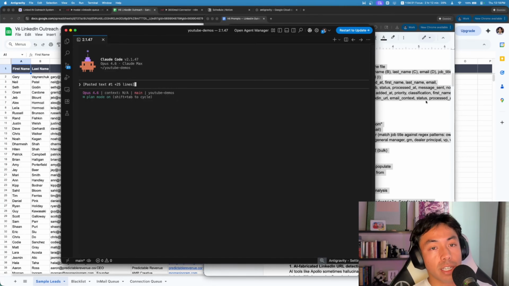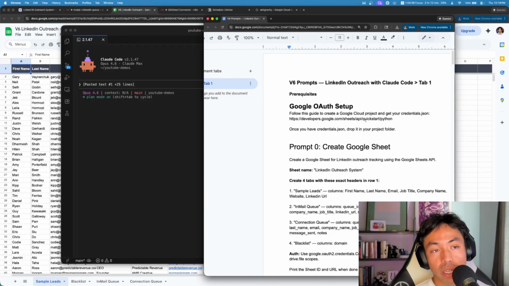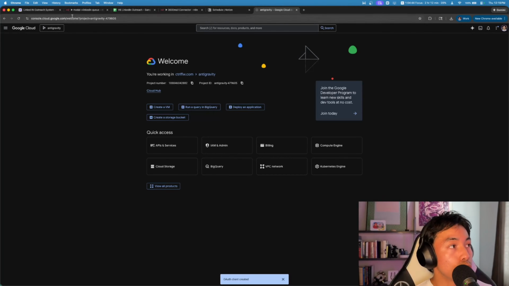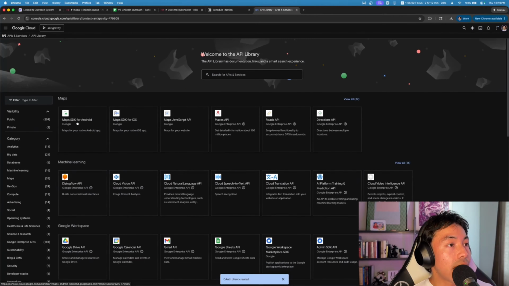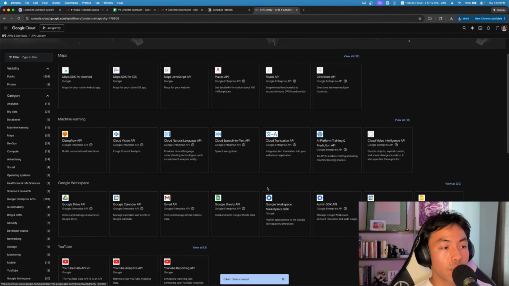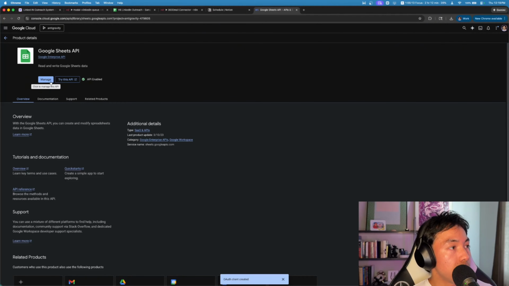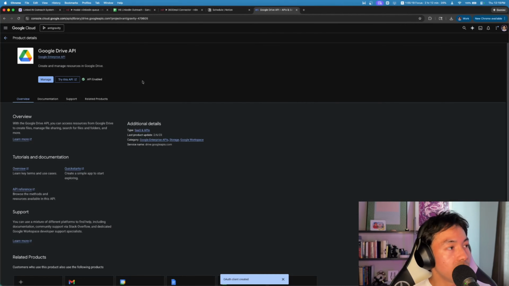Now, I just realized I may have skipped a step. So if you guys haven't set up OAuth credentials to your Claude Code, I'm going to show you guys how to do that. You can also just click the link here. It's very easy. What you're going to want to do is go to your Google Cloud Console. I have mine open here. I already have a project, but you're going to want to create a new project if you don't have one. On the left-hand side, there's a hamburger menu, and then you're going to scroll down here to APIs and services. Then go to library, and now we have a bunch of Google Workspace features that you're going to want to enable your API. So I clicked on Google Sheets. Mine's already enabled, but you're going to want to configure yours so that it is enabled. Same thing with Google Drive if you want, and then a bunch of other things.